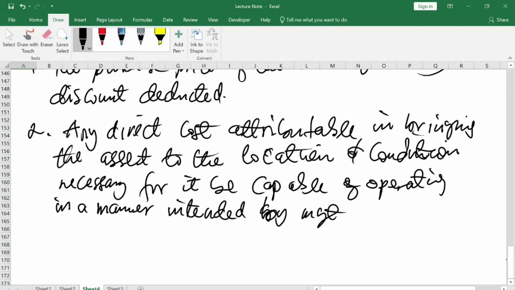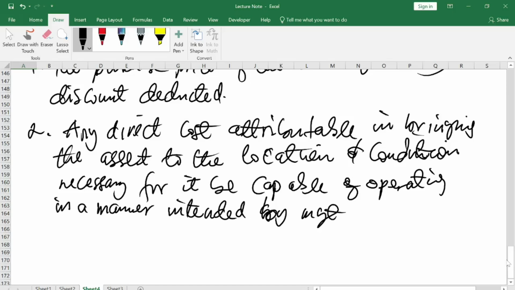It is part of the cost of the asset. Again, transportation from the port to the main site is also a direct cost that has to be added to form part of the cost of the asset.